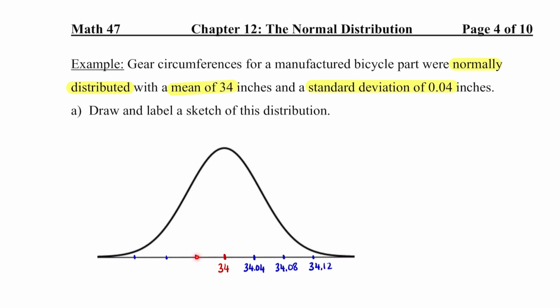This is one standard deviation below the mean, so I take 34 minus 0.04, that is 33.96. This number is two standard deviations below the mean. I take 34 minus 0.04 minus 0.04, that is 33.92. This number is three standard deviations below the mean. I take 34 minus 0.04 minus 0.04 minus 0.04. I get 33.88.